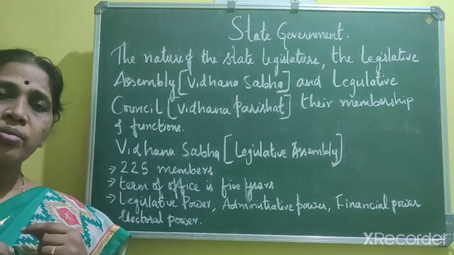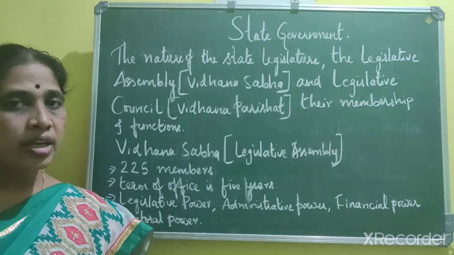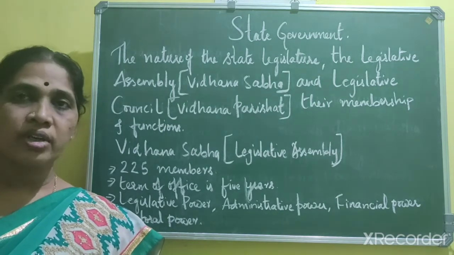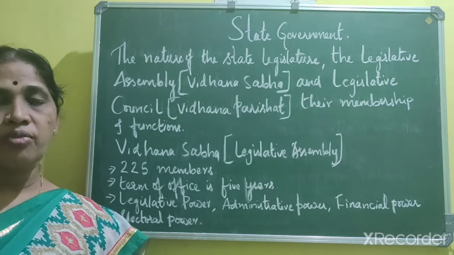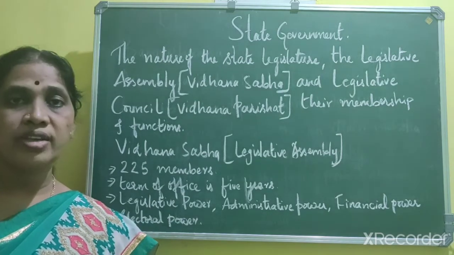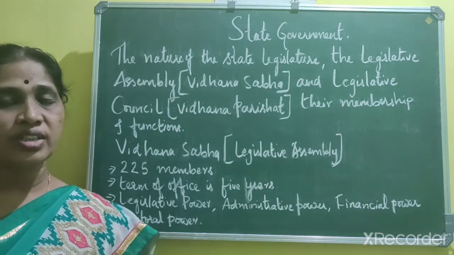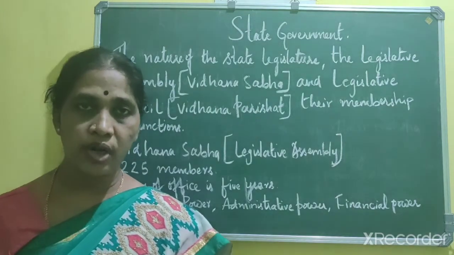To make laws we need an empowered body, and this body with the power to make laws is called a legislature. So legislature means the law making body.